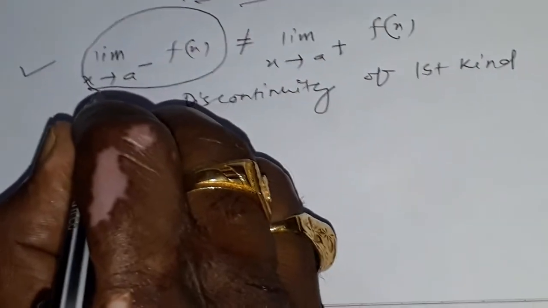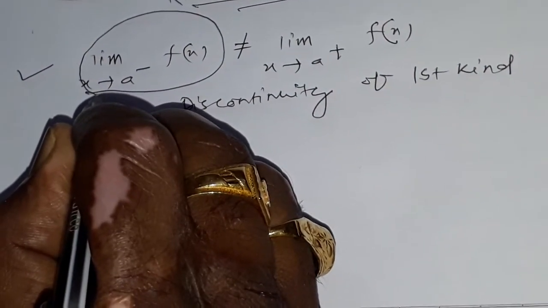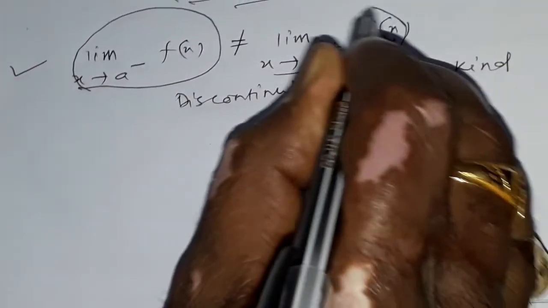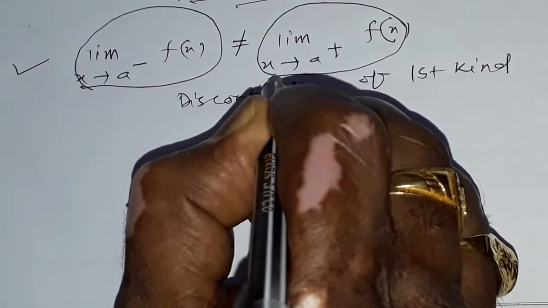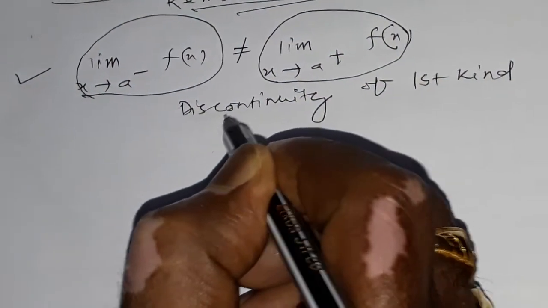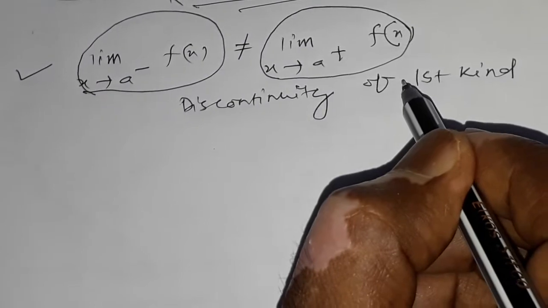That is, LHL at x equals a is not equal to RHL at x equals a. This discontinuity is known as discontinuity of first kind.